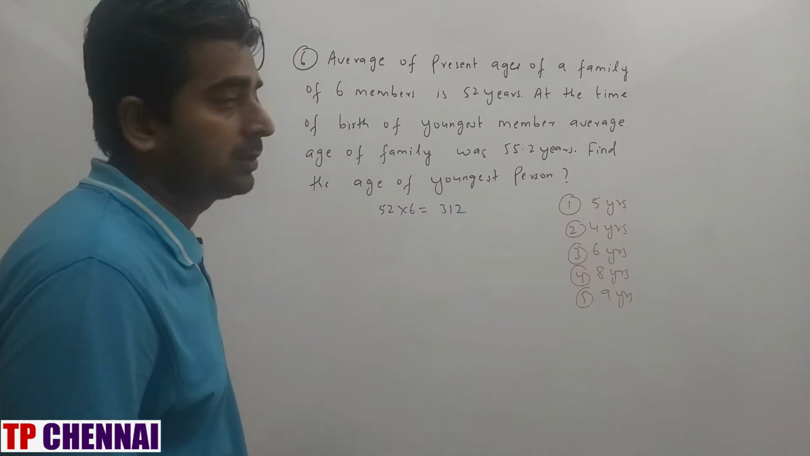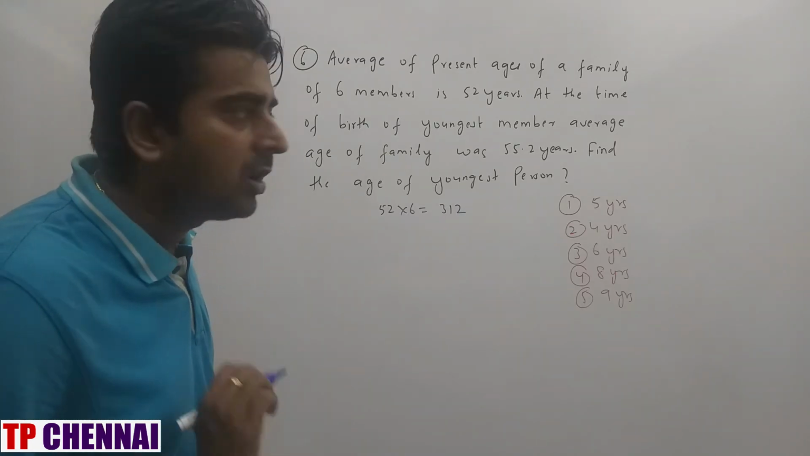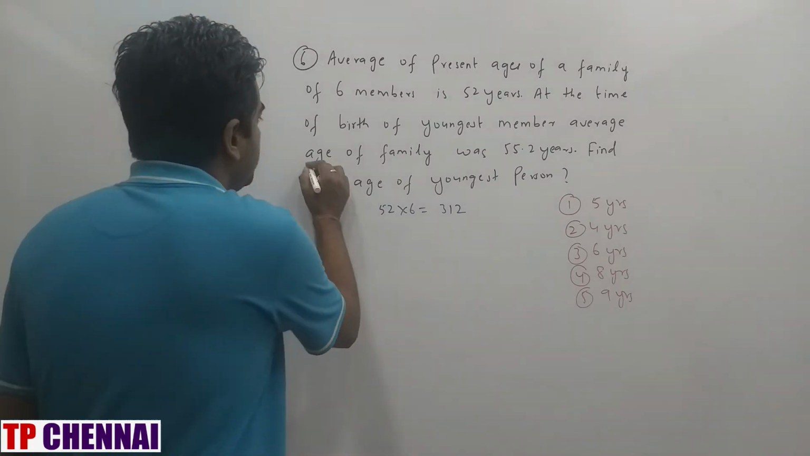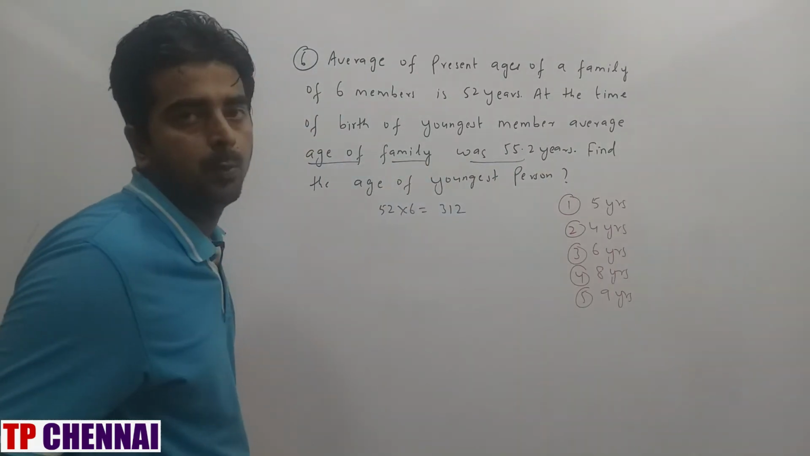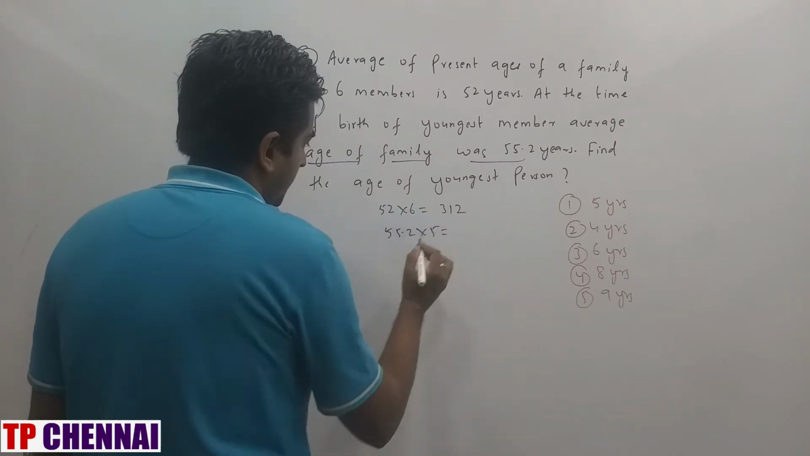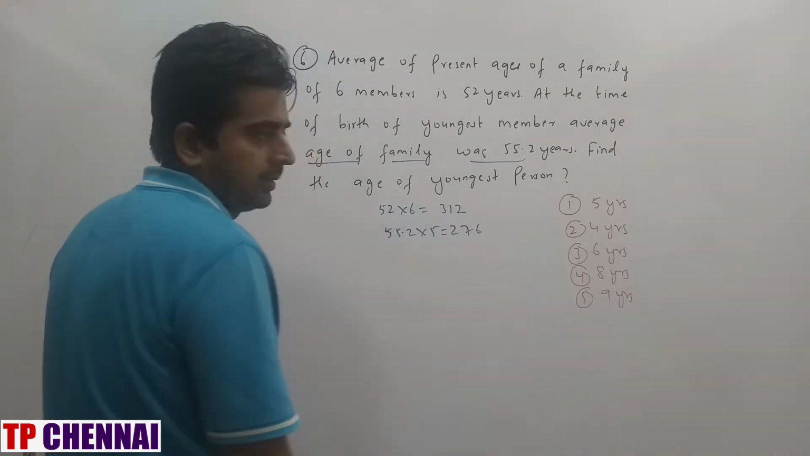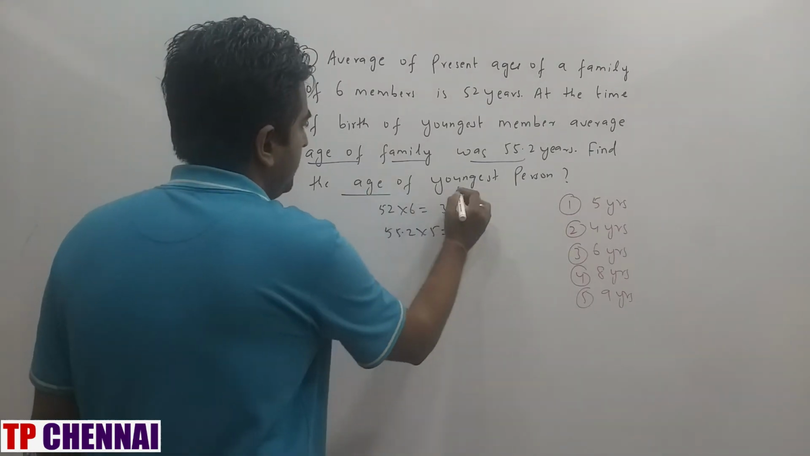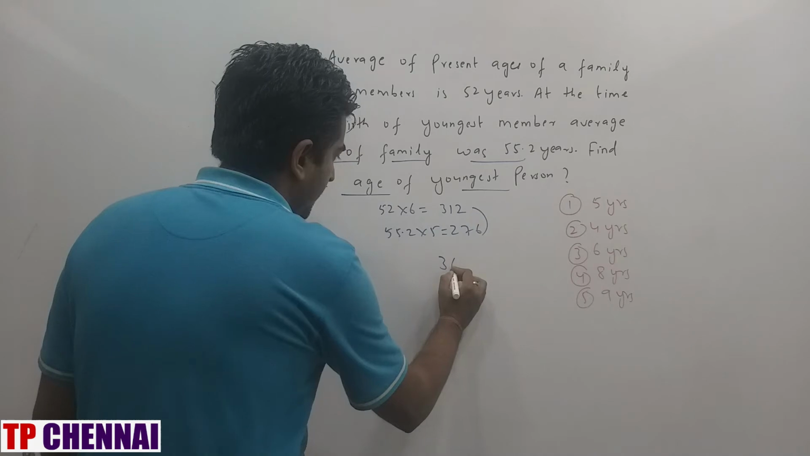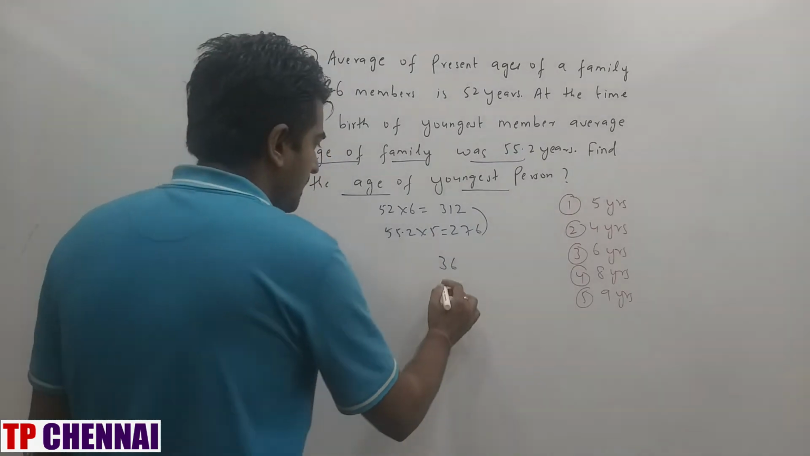At the time of birth of the youngest member, that means the youngest member is not born. So how many persons are there? 5 members are there. The average age of the family was 55.2 years. So total is 276. So they are asking to find the age of the youngest person. Difference is how much? 36. Now how many persons are there? 6 members are there.